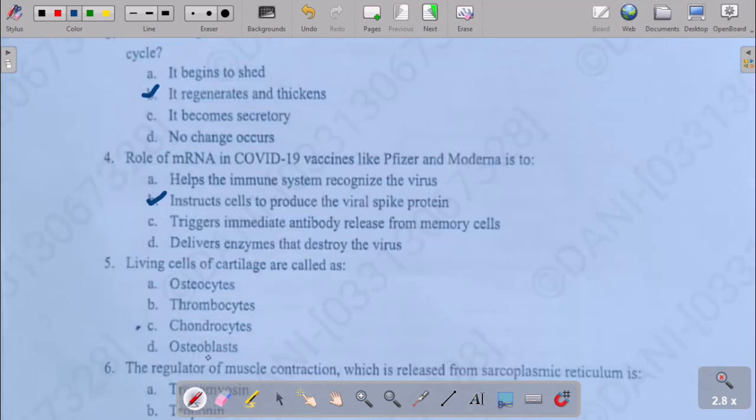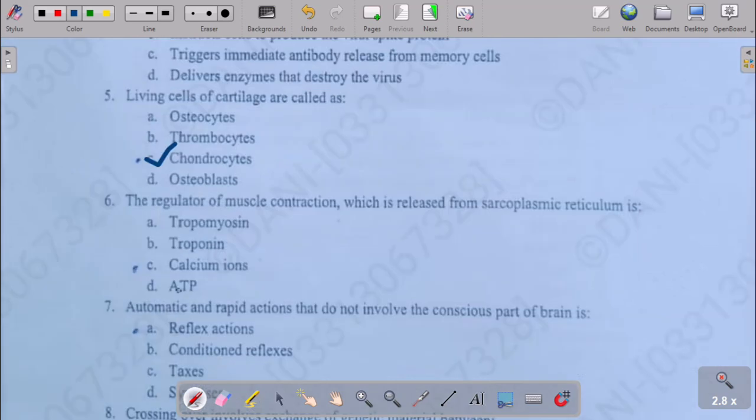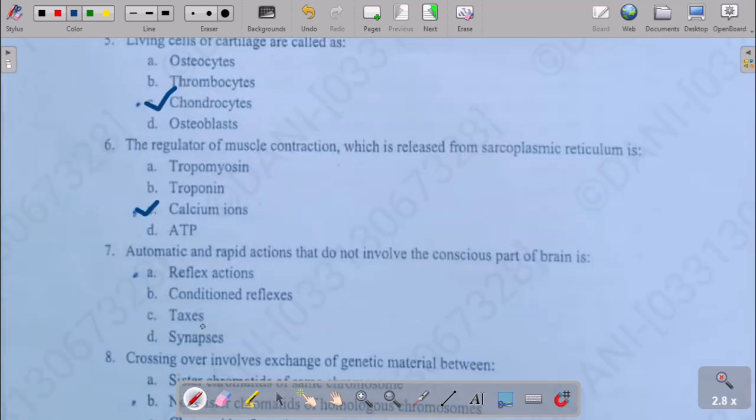So the next question is: living cells of cartilage are called? Options are osteocytes, thrombocytes, chondrocytes, and osteoblasts. So right answer is option C, chondrocytes. So the next question is: the regulator of muscle contraction, which is released from the sarcoplasmic reticulum, is tropomyosin, troponin, calcium ions, or ATP. So the right answer is option C, calcium ion.